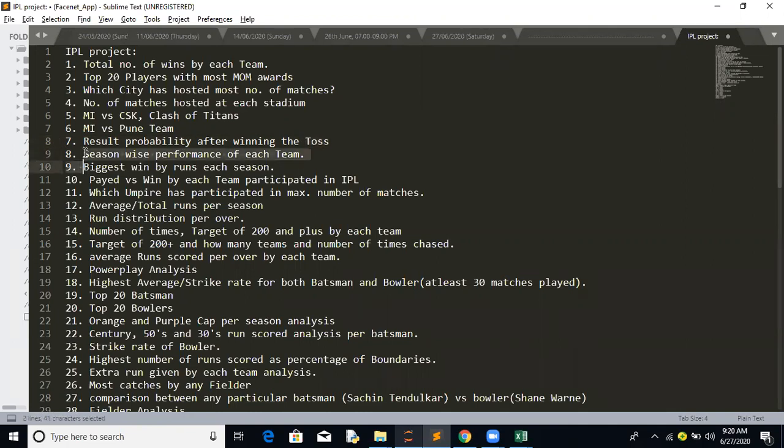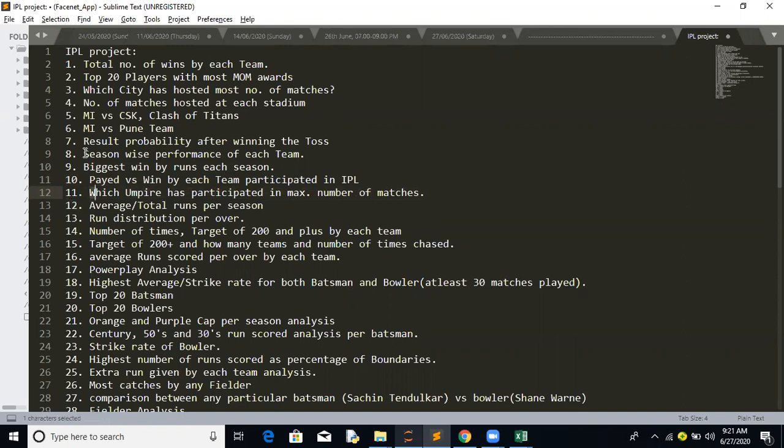Season wise performance of each team, which we can easily find. Biggest win by runs each season, and matches played versus wins by each team that participated. That's important. The number of matches played versus the number of wins is going to tell about the consistency of that particular team. Which umpire has participated in the max number of matches, which we can easily find out.